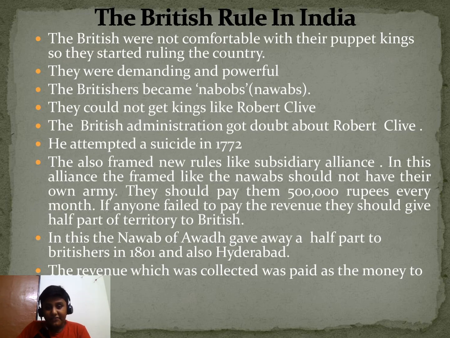If anyone failed to pay the revenue, they should give half of their territory to the British. Wow, this is so sad. How could they do this? The Nawab of Awadh gave away half his territory to the British in 1801, and also Hyderabad.